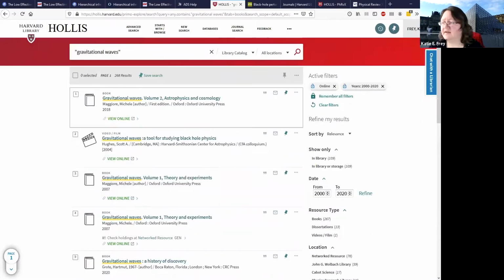Okay. And so next, I think we're going to talk about using journal search in Hollis. Yes. So if you have a journal title that you're interested in checking out, and you're wondering if Harvard does have a subscription to the particular journal, you can plug in the information if you have a citation, and you can use the journal search, and it will bring you to the page if we have a subscription to it, or it will tell you to get in touch with the library to see if they can get it for you.